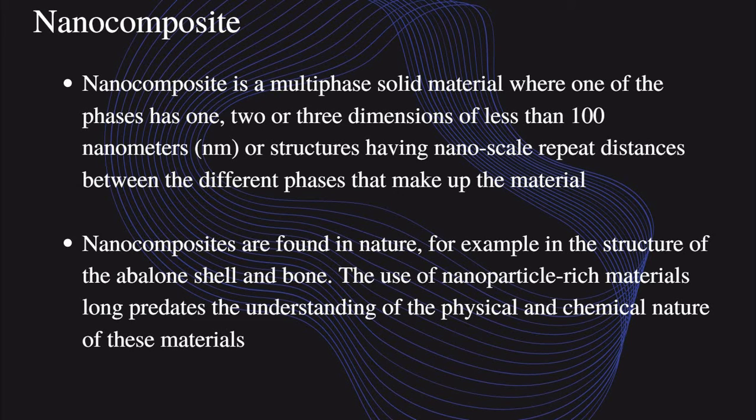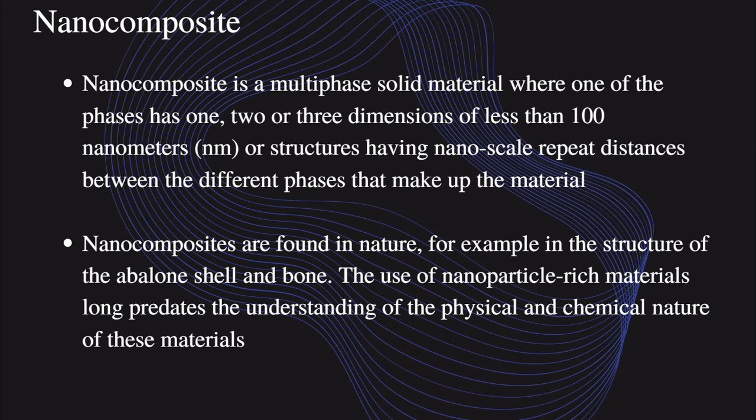So first of all, we are looking at nanocomposites. So what are nanocomposites? Nanocomposites are a broad range of materials consisting of two or more components. So it's also like a normal composite material. It's a broad range and consists of two or more components, with at least one component having a dimension in the nanomaterial region. So at least one material has a small dimension, like 1 nanometer to 100 nanometers.